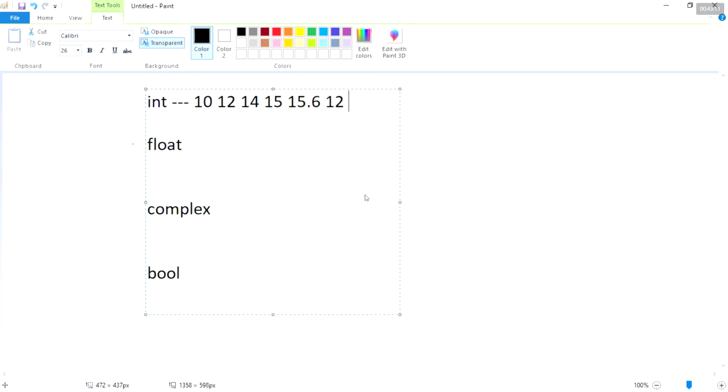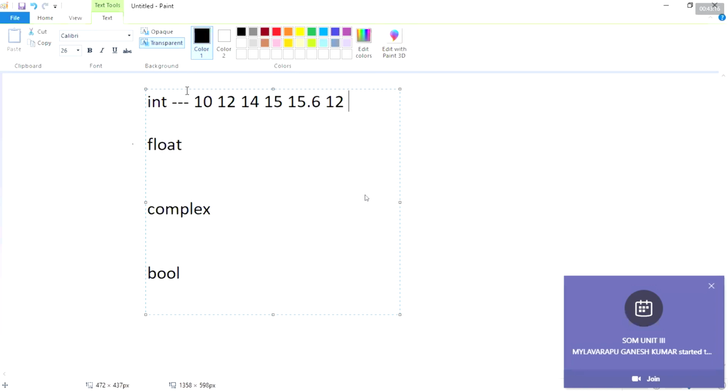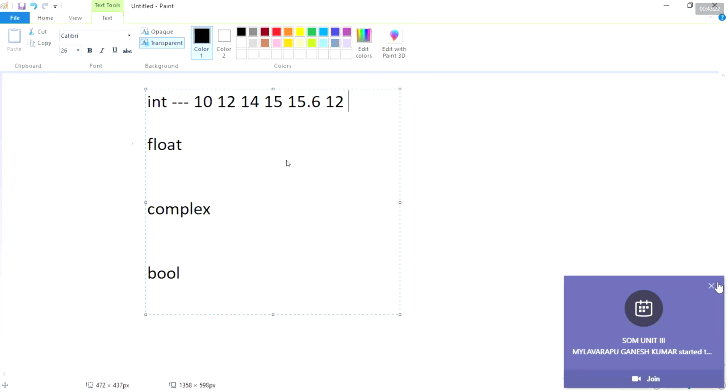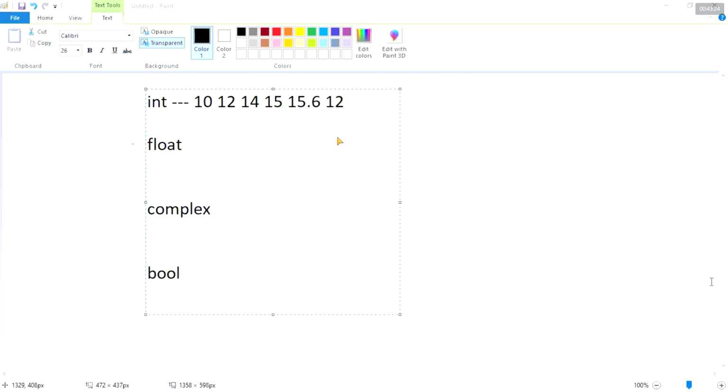It consists of a fractional element, so it is not going to be considered an integer. Don't forget that int is nothing but integer. All the numbers which you represent without any fraction value are considered as integer, or int.